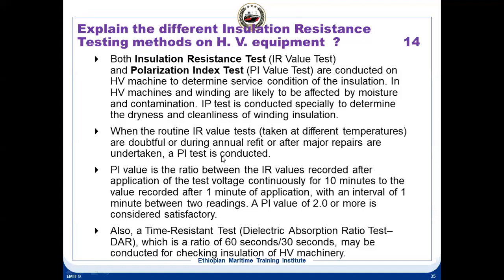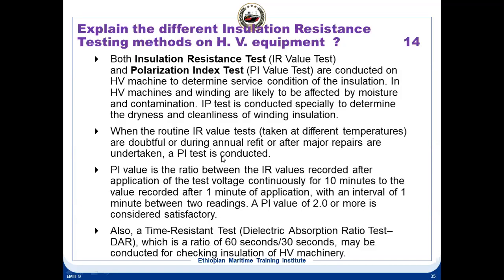And if you think the insulation resistance values are doubtful, and the generator winding is lying idle for a long time, then you go for a PI test. If you suspect that IR values are not correct, you go for it, because IR values depend upon temperature and vary. So then you go for a PI test, polarization index test. In that case, you apply for 10 minutes. First take the reading at 1 minute, then take the reading at 10 minutes, and divide the 10 minute reading by the 1 minute reading to get the polarization index ratio. That should be above 2.0 or more to be satisfactory. If it is less than 1.5, it is not satisfactory.